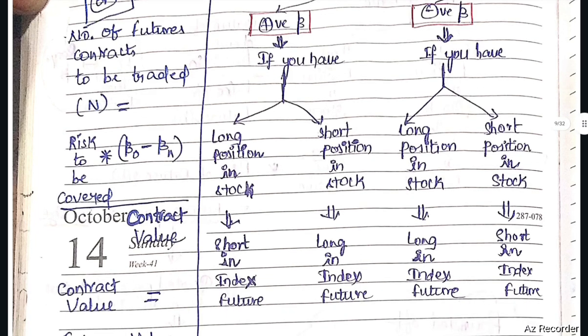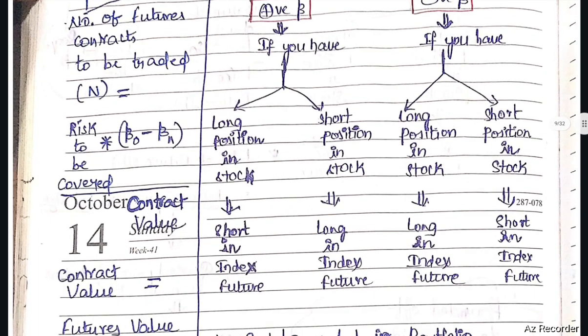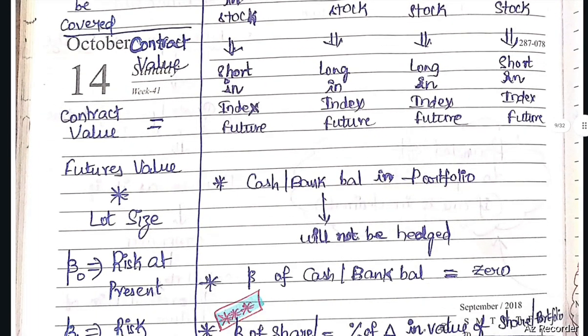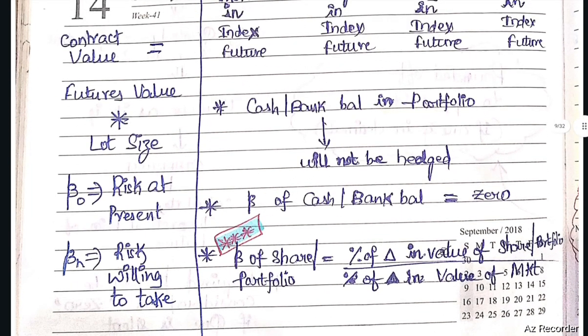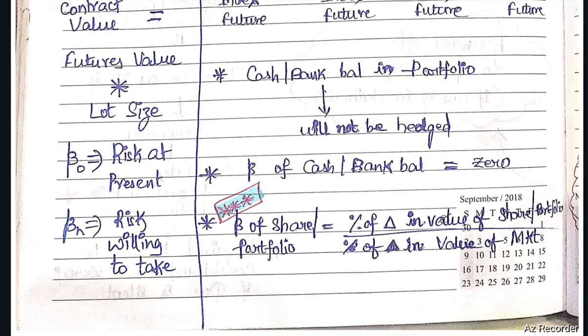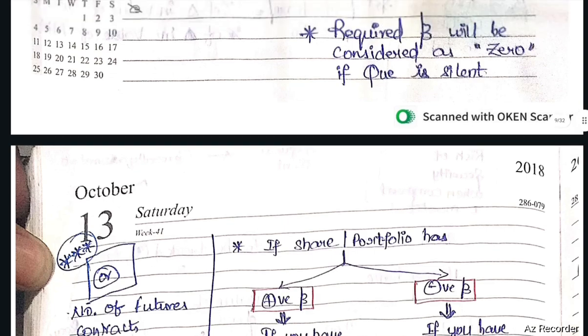Number of futures contracts to be traded, n, equals risk to be covered into beta 0 minus beta n, divided by contract value. Here contract value equals future value into lot size. Beta 0 is the risk at present. Beta n is the risk willing to be taken by the investor, arbitrator or hedger.